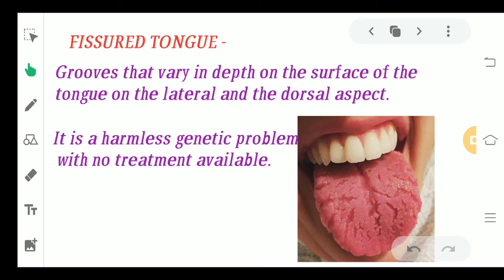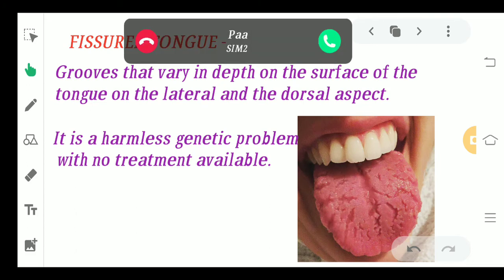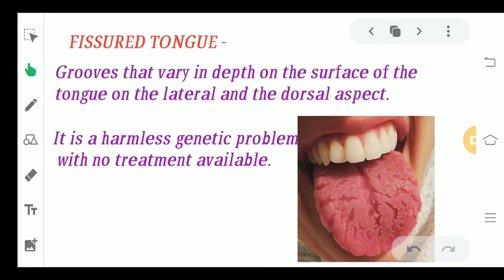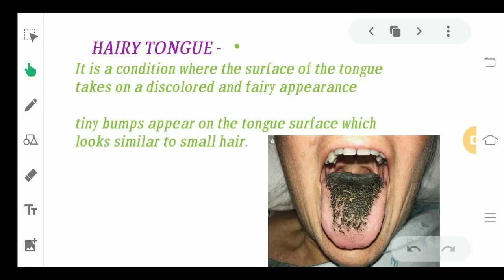The next thing is fissured tongue. Now, fissured tongue is a very common problem which we see in clinics. You will be seeing certain grooves that vary in depth on the surface of the tongue, on the lateral and the dorsal aspect. Now, you can see on the tongue, different fissure-like structures are there. They are basically grooves which can be seen. Okay. Now, it is a harmless genetic problem with no treatment available, and we do not need any treatment in such conditions.